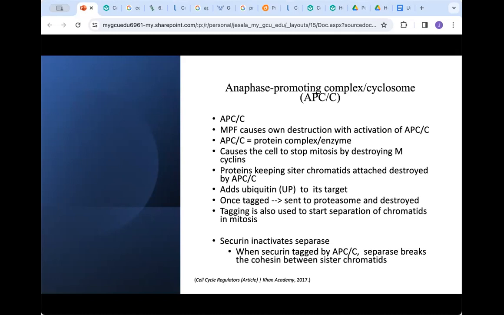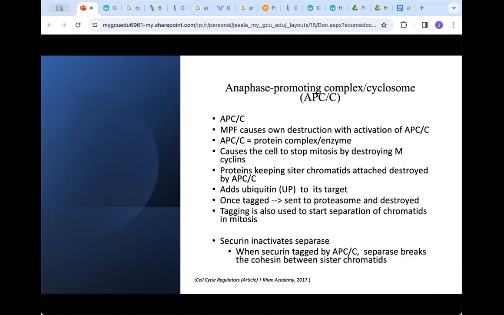APC also helps to break the proteins connecting sister chromatids. The separation of the chromatids lets them move to the poles on opposite sides of the cell in anaphase. Ubiquitin is a protein tag that is attached instead of the phosphate group. This sends the target to the proteasome, and it destroys it.